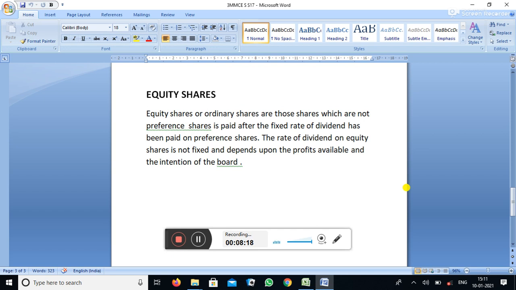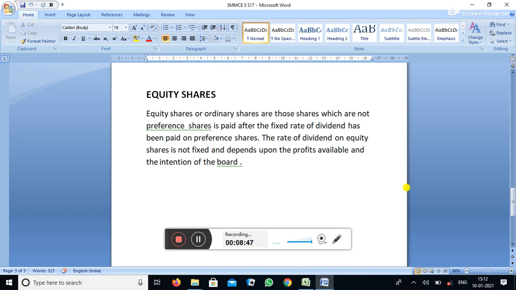It is paid after the fixed rate of dividend has been paid to preference shares. The rate of dividend on equity share is not fixed and depends upon the profit available and the intention of the board. So here the dividend will be recommended by the board meeting.